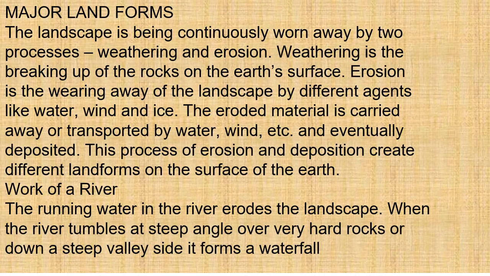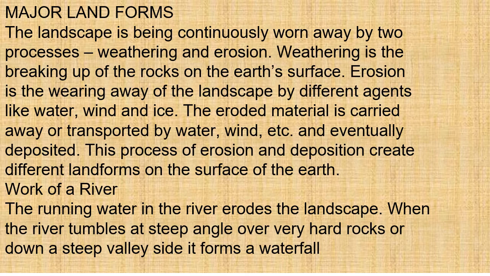In Part 2, we will study the major landforms. What are the major landforms? The landform is being continuously worn away by two processes. There are two processes by which the landscape keeps on wearing. These processes are weathering and erosion. Now let me explain what is weathering. Weathering is the breaking up of rock on the earth's surface.